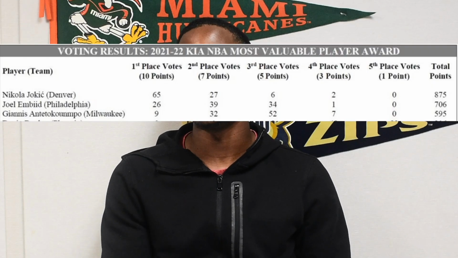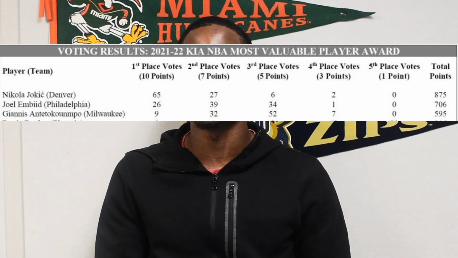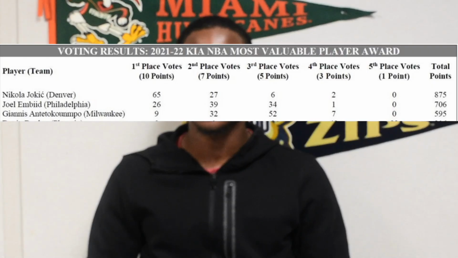If we take a look at MVP voting from 2019 as well, the first year, 2019, Giannis wins MVP. Then you have 2020, Giannis wins MVP again. He goes back to back. Jokic wins 2021 MVP with Embiid coming second. And then 2022, you have Jokic winning MVP, Embiid second, and Giannis third, a top 3 of all international players. In 2023, you have a similar thing in a different order.